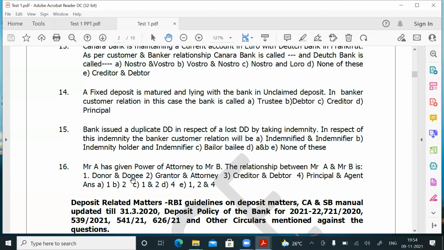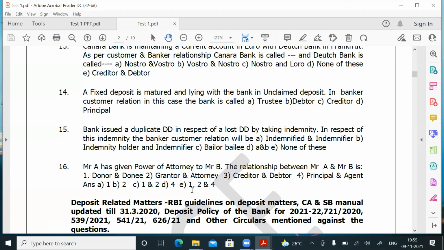So the answer is: 1 is correct, 2 is correct, 4 is correct. So you see, under answers, you have to choose A, B, C, D, E. In E, they have given 1, 2, and 4. What is 1? Donor and donee. What is 2? Grantor and attorney. What is 4? Principal and agent. 1, 2, and 4. Friends, straight away they will not give A, B, C and ask you to choose. Sometimes they will give 1, 2, 3, 4 options, and then A, B, C will be multiple choices from those 1, 2, 3, 4. In that case, you have to choose answer C. For question number 16, answer is E, 1, 2, and 4.